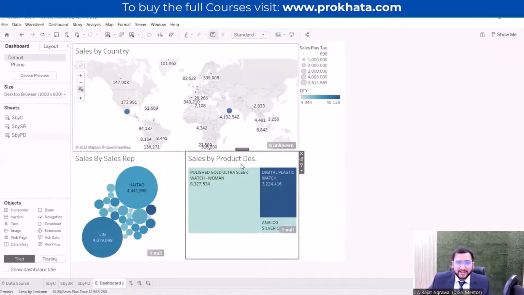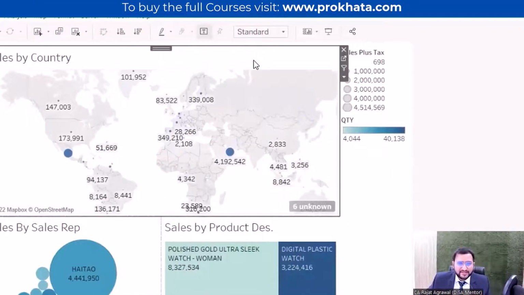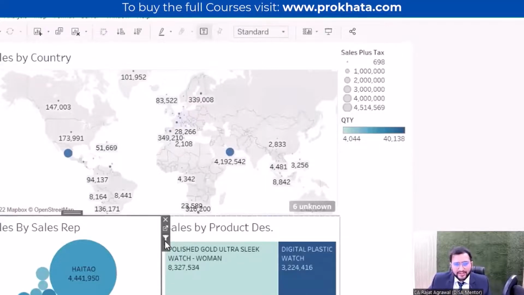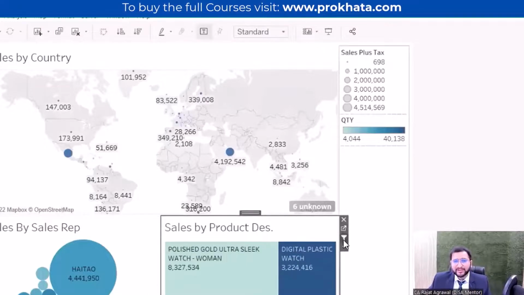So how can we connect all these visualizations? We have to just click on this visualization. There is one filter button available. You have to just click on this filter button. And we can do this with all these visualizations by clicking on the filter button.